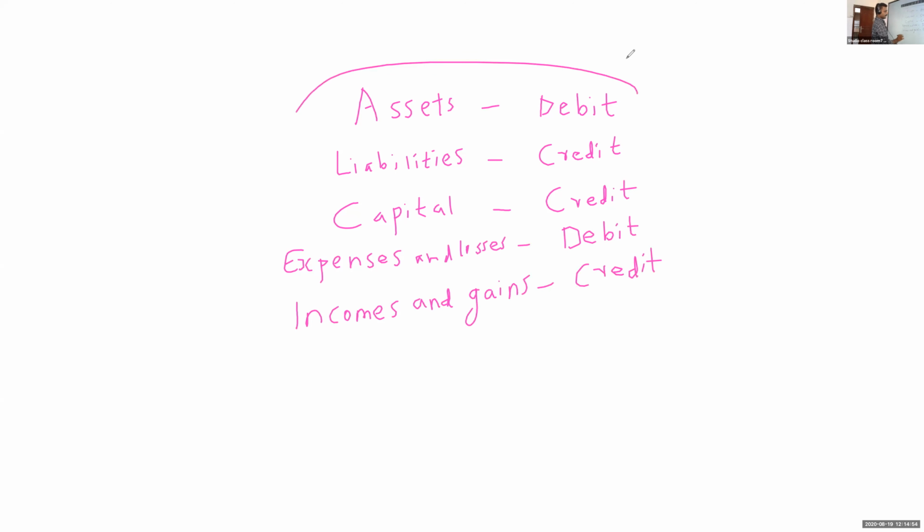Okay. This you have to remember: asset debit, liability and capital credit, expense debit, income and gains credit.